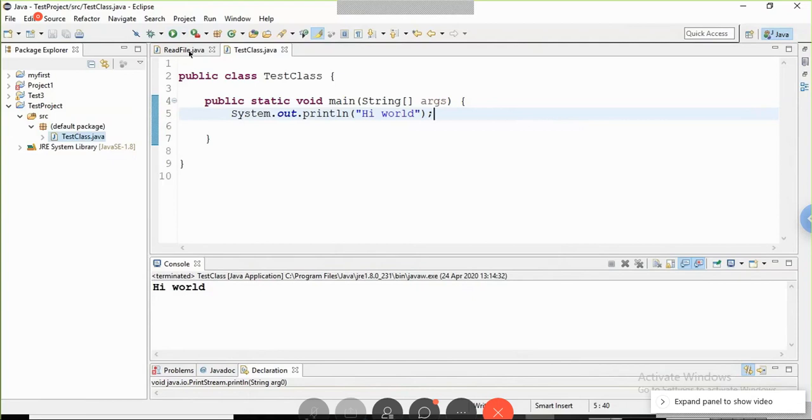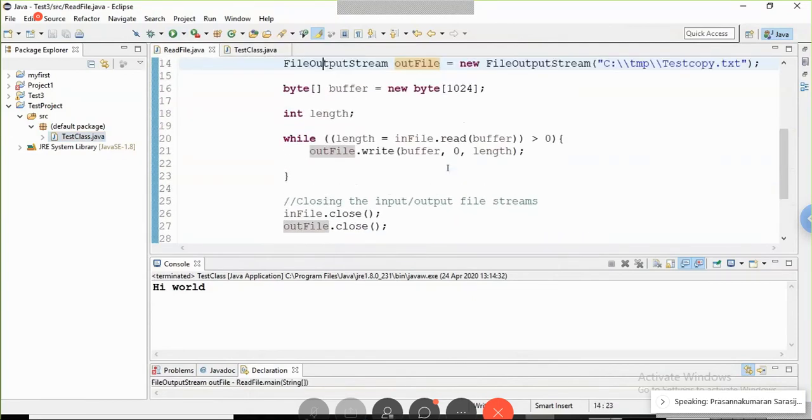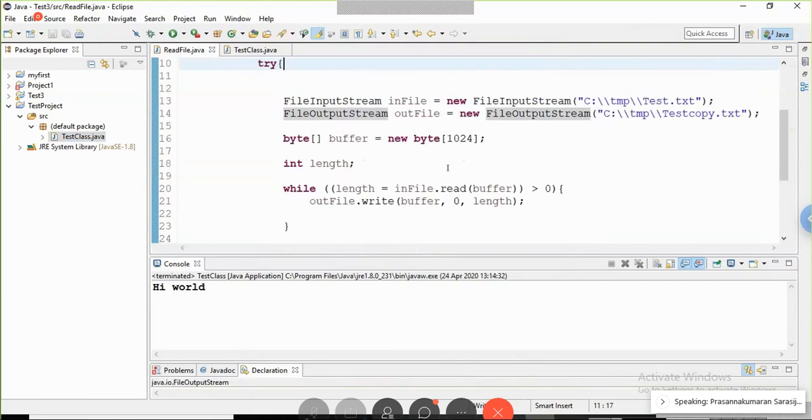And I have to explain this code here. This code is very simple, not complicated to see. Two objects we are creating. One is the input file, and the second one is the output file. The input file object is pointing to C colon temp test.txt.